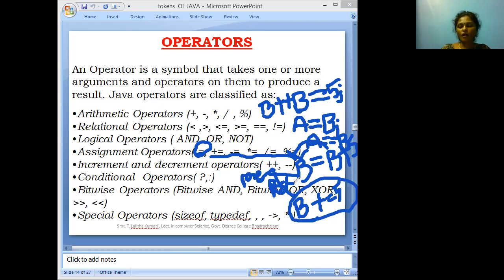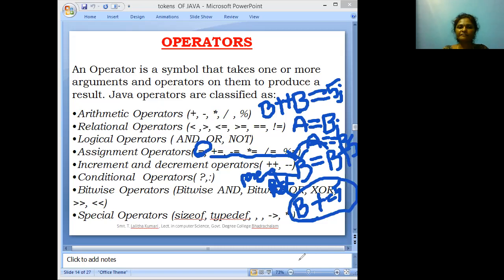Next, special operators. What are the special operators? Sizeof operator. Why are we using the sizeof operator? Suppose we want to find the size of the data type. This can be implemented with the help of sizeof. Suppose we are taking sizeof int. How many bytes of memory are allocated for the int? 4 bytes of memory are allocated. So how can we know about the size of the integer? With the help of the sizeof operator.